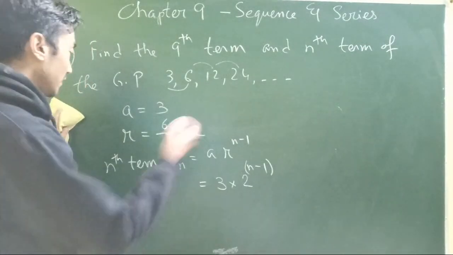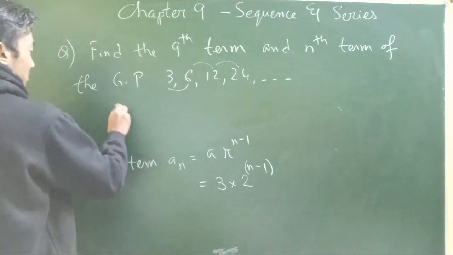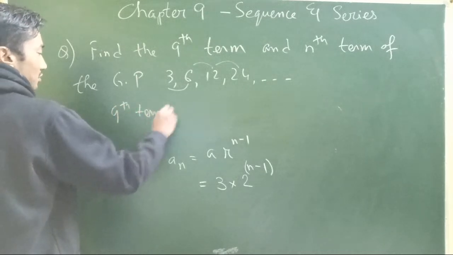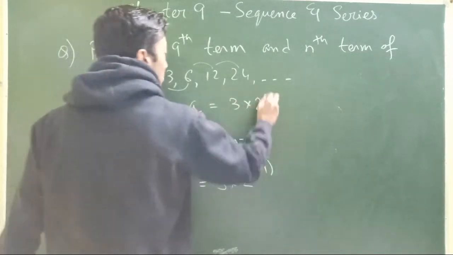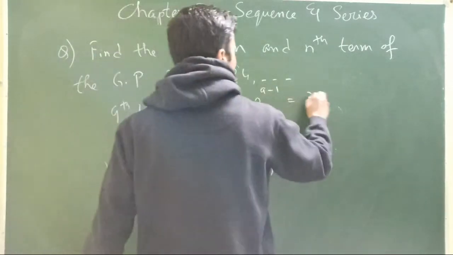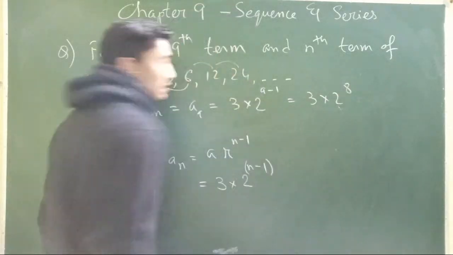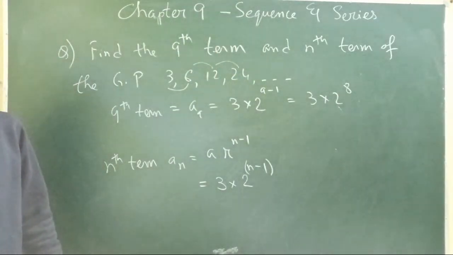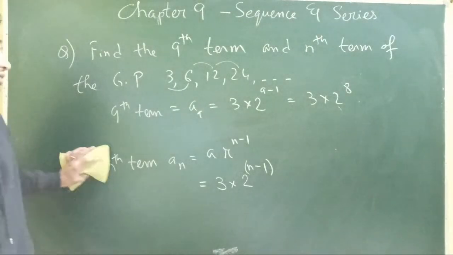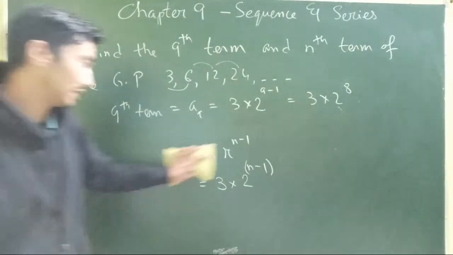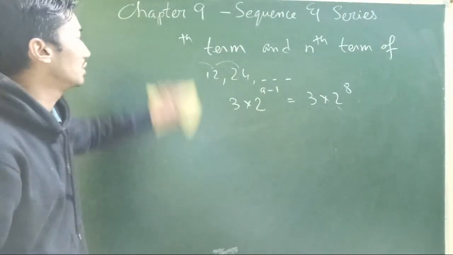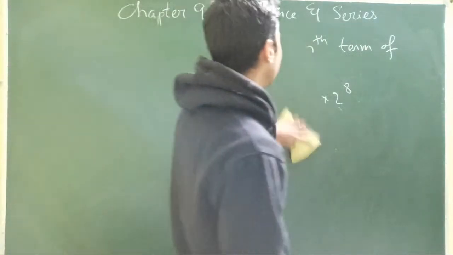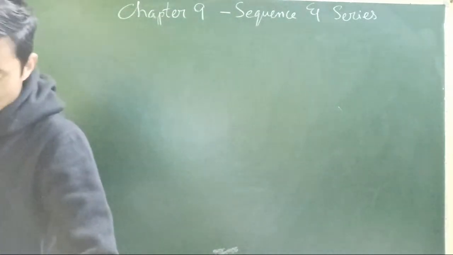Okay, so let's find out the ninth term now. The ninth term will be simple. That is, the ninth term will be simply A_9, that is, 3 into 2 power 9 minus 1. So that's going to be 3 into 2 power 8. Of course, you can multiply and solve and see for yourself. So this is what we mean by the concept of geometric progression. As I said, it's not a very new or complex topic.